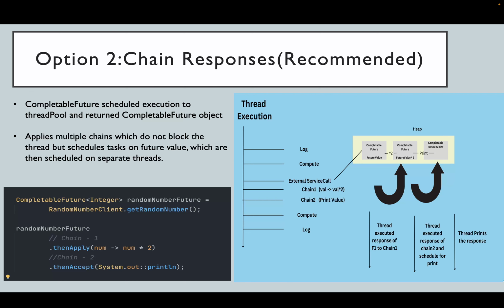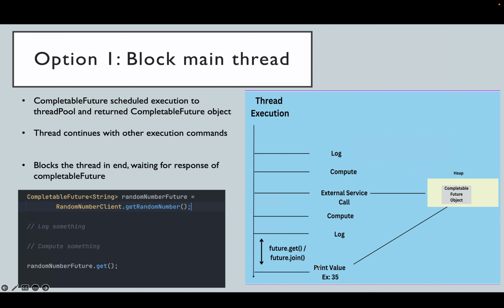So I will give you an example. You can see it in your picture. With an example we will understand this. In the example we are getting a random integer, and that's a CompletableFuture in the form of an integer. Now your task is you need to multiply the value of the CompletableFuture by 2, and after that you want to print. So if we go by the first approach, after we get the value 35 after waiting so long, we have to multiply by 2 and then we can print 70.